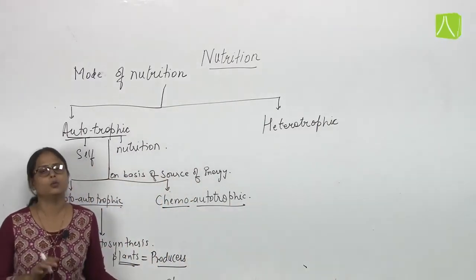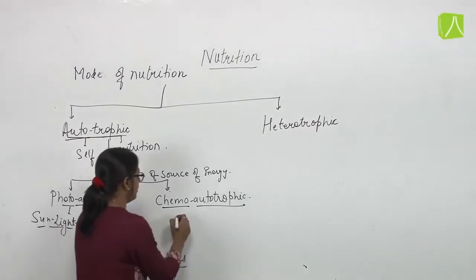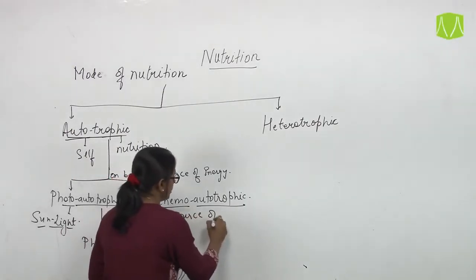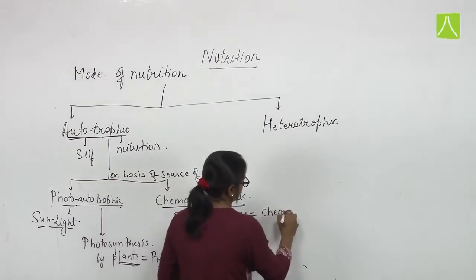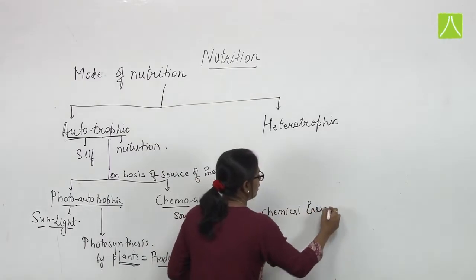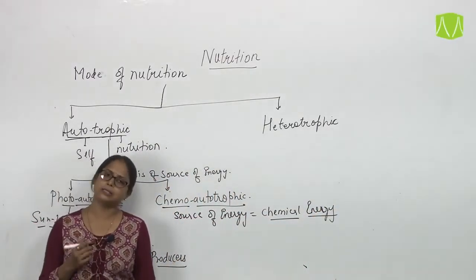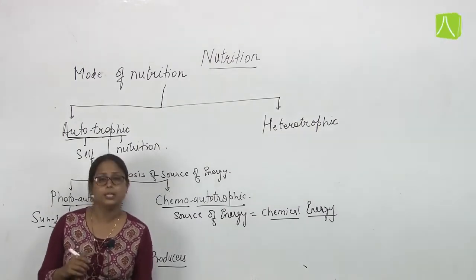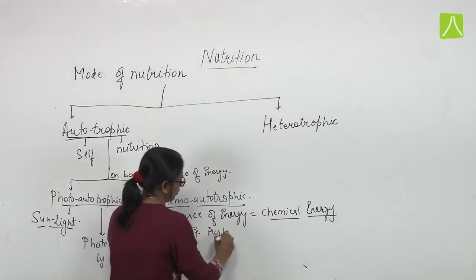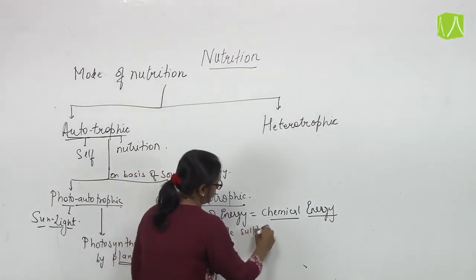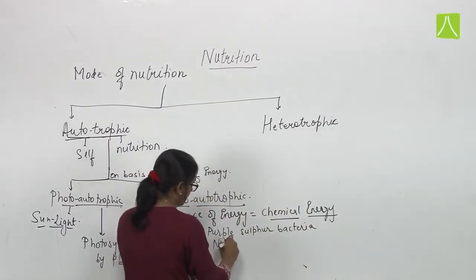It is again the mode of nutrition in which an organism is able to prepare its own food, but here the source of energy is chemical energy rather than sunlight. Now from where is this chemical energy obtained? There are certain organisms present in nature, for example in soil we have different bacteria. For example, purple sulfur bacteria, nitrifying bacteria.